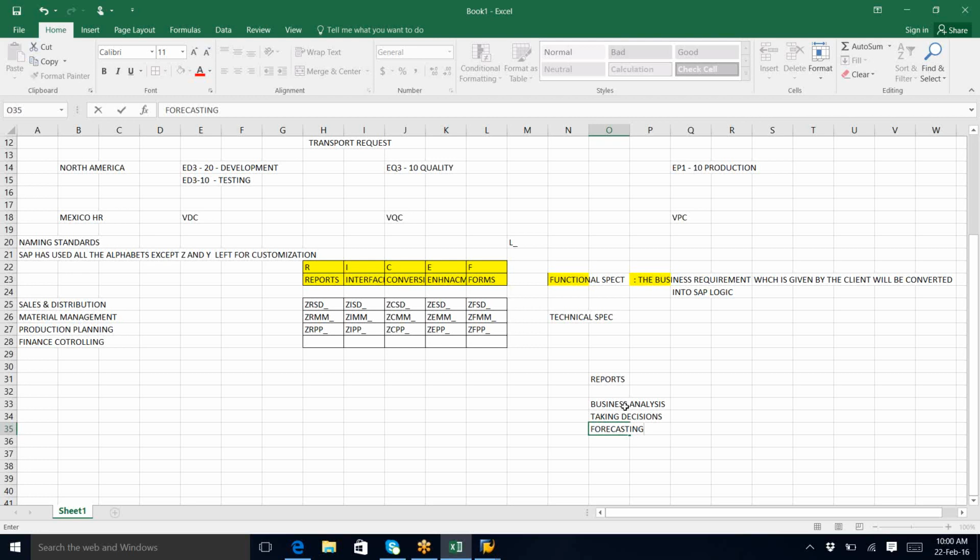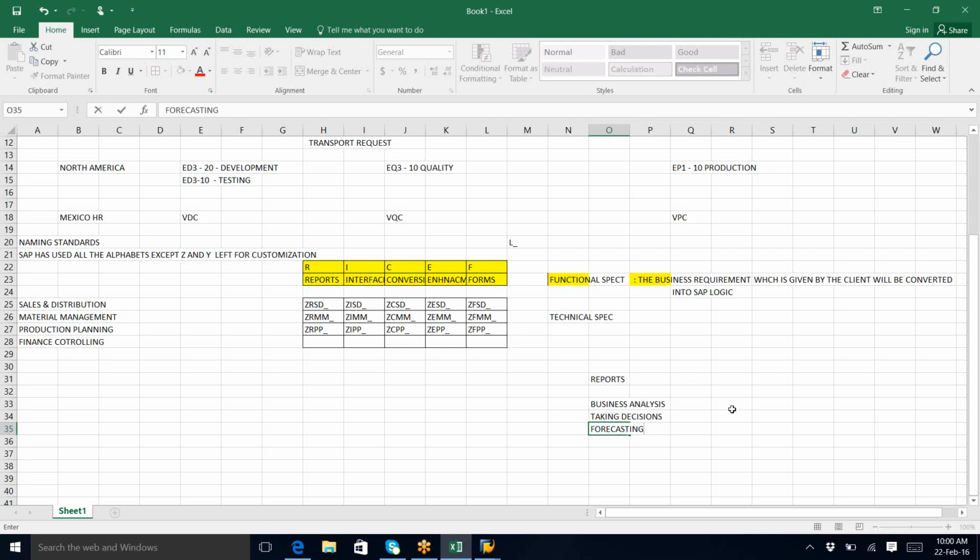At a high level, people sitting at the chairman or CEO level don't go to each and every section and look. They just want a report: how is the process? Suppose there is a Hero Honda showroom; they see the sales, which means they are seeing the report. By seeing the report, they analyze how many more we need to order and how many we need to sell. This is called a report.